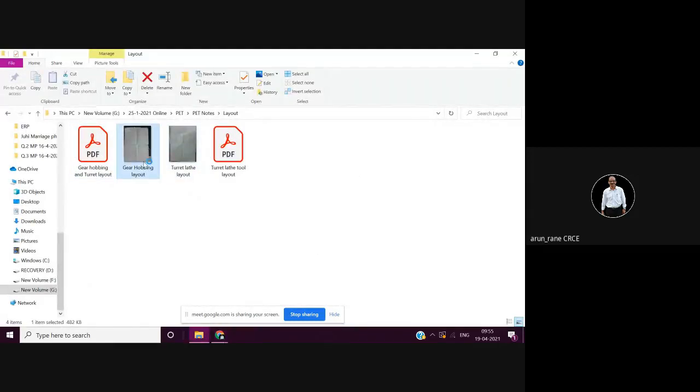So this is again gear hobbing layout. Same figure which I showed, only that was upside down. So here the direction is proper. Like this is a nut here, and this is a mandrel, and the hobbing is being done from the top. So the orientation or the direction was reversed in the earlier slide. Here it is proper. Again, if it is asked, it will be for the 5 marks.